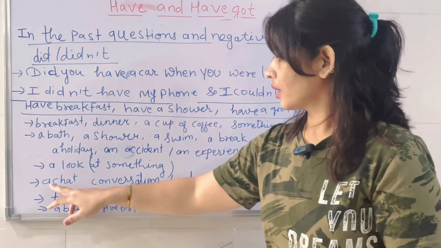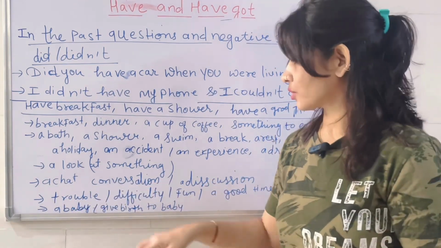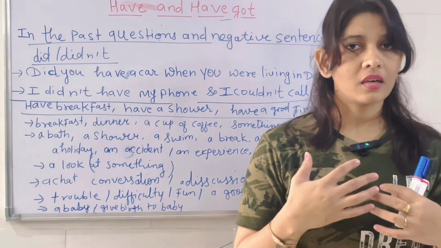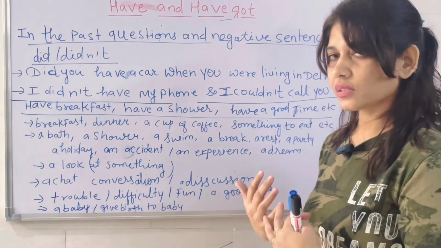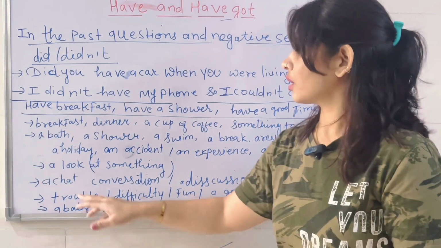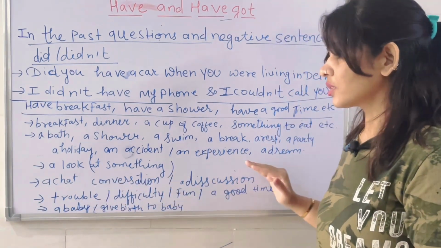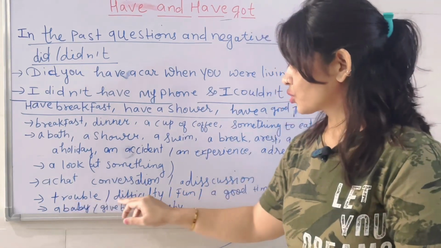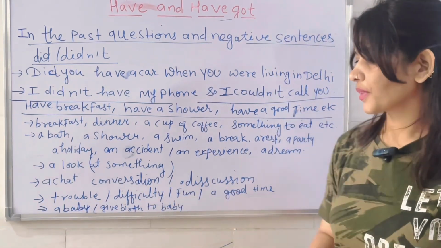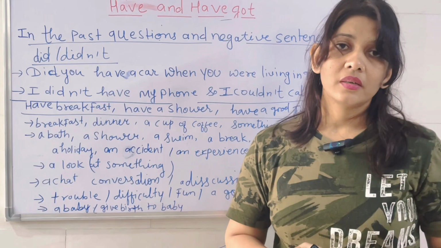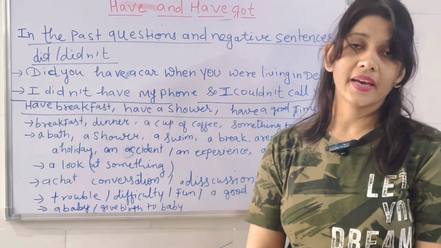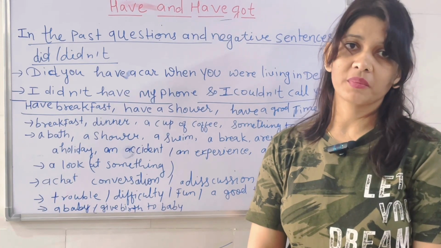Have a look. Okay. Have a chat, have a chat with someone. Conversation. Okay. Discussion. When you are discussing something, have a discussion with each other. So have a discussion, conversation, and chat. These also come along with have. Trouble, difficulty, fun, good time. I have had a lot of trouble in my life. Okay. It's a lot of difficulty. I have a lot of difficulty while going to my job.